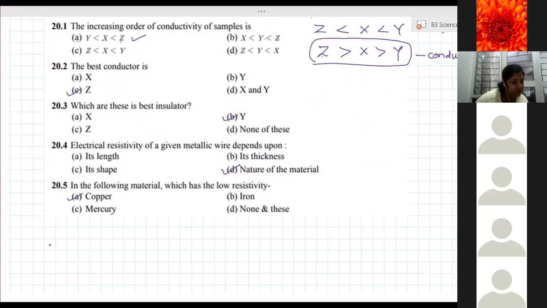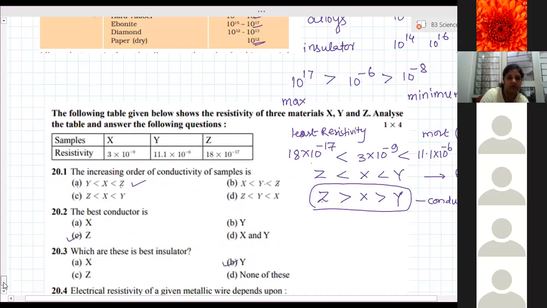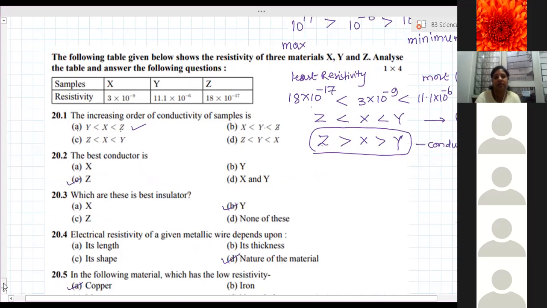Ma'am, should we write the question down? Yeah, you can. Now, can you scroll up? So this kind of question can be asked for case study based.